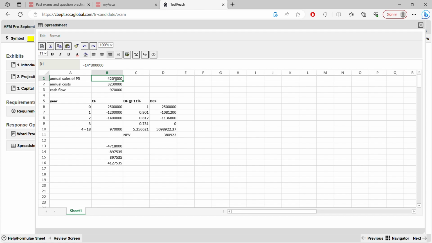But this is the sales revenue. We want to know the selling price. How much does the selling price have to fall? I know it's a little bit complicated, but you're working a step behind each time. First, we converted this CF to CF. Then we added cost and we got the sales. This is the amount. Now we want the selling price. So it's very simple. Simply divide this by the quantity, that is 300,000. Enter.